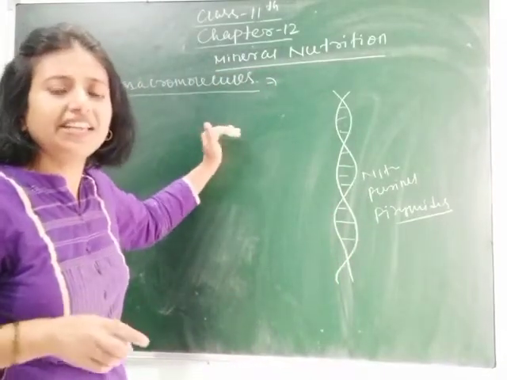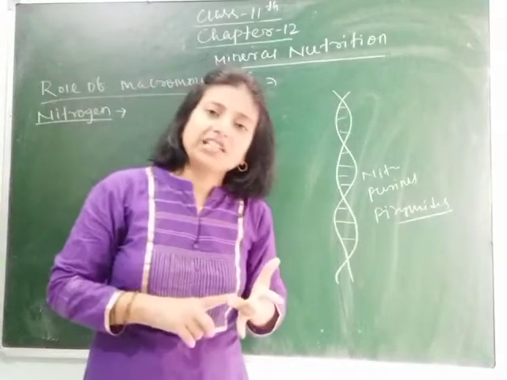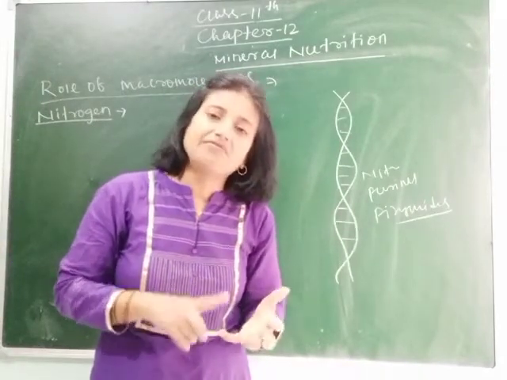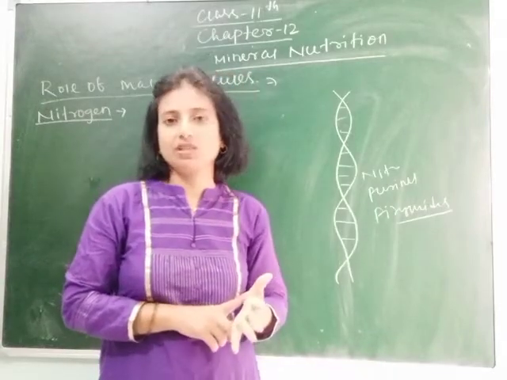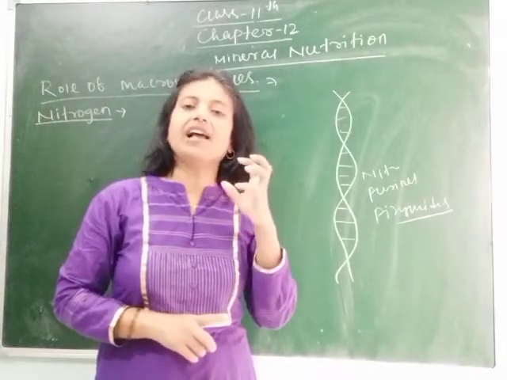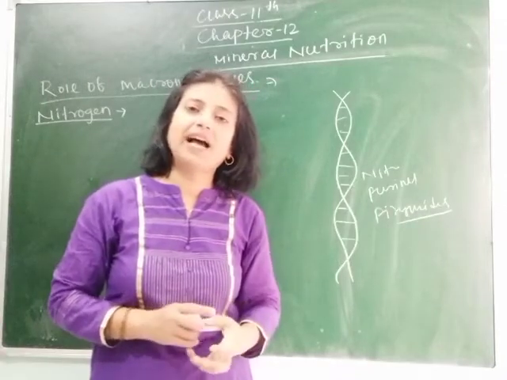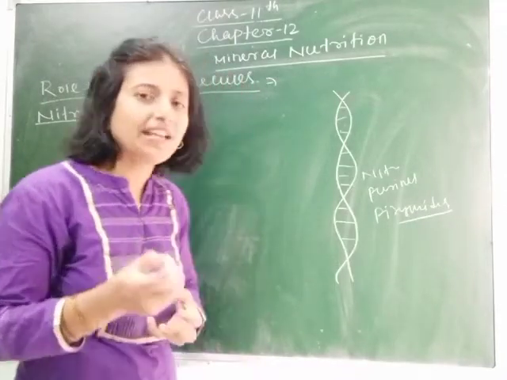So we will study here in which form nitrogen is taken by the plant, what is the function of this nitrogen, and what will happen if nitrogen is not taken by the plant in an appropriate amount.